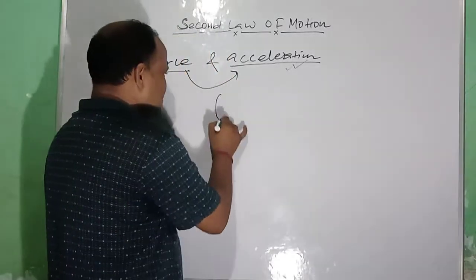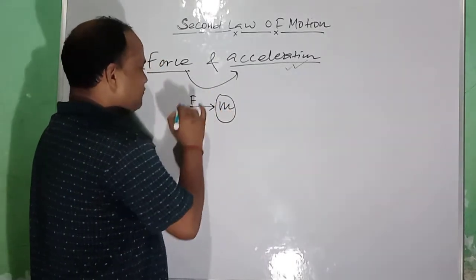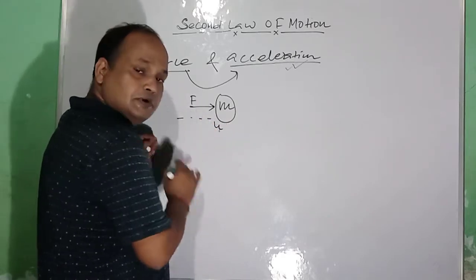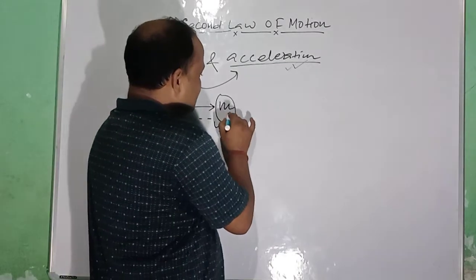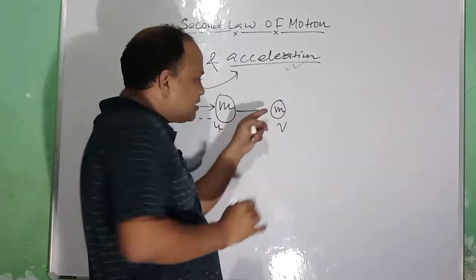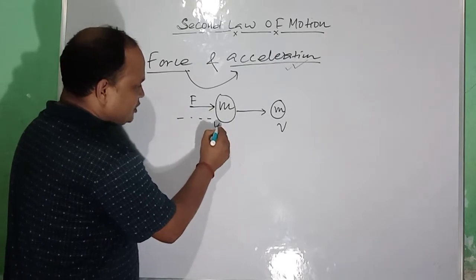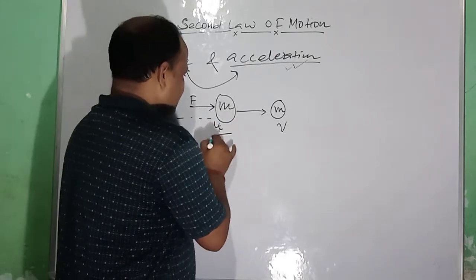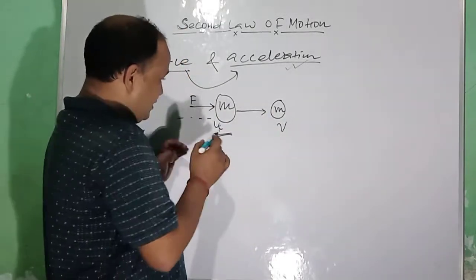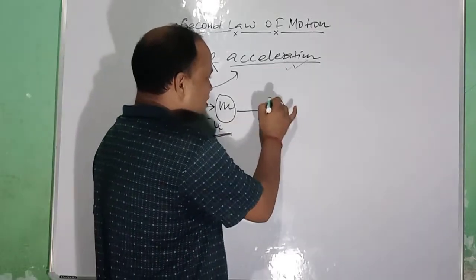Suppose this is a body of mass m. It is applied with a force F. Initially its velocity is u. After application of force, its velocity changes to v, but the mass is the same. So when the body was moving with initial velocity u, the body is in a somewhat different state. When the velocity changes to v, some changes occur.